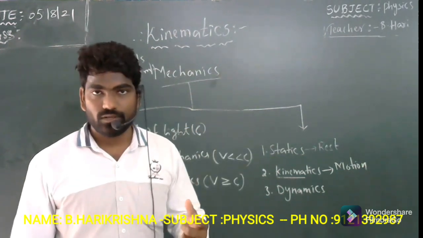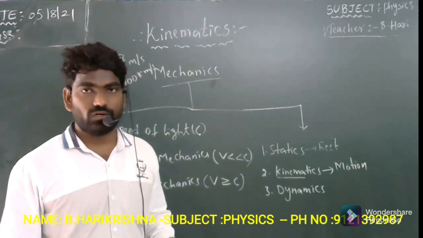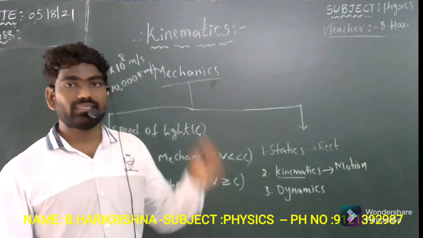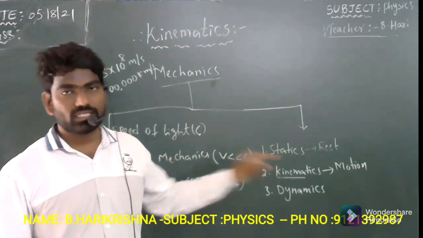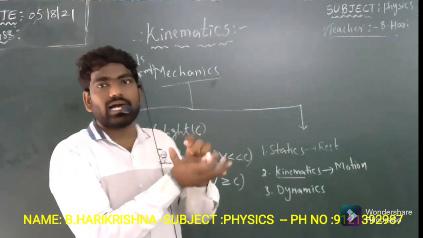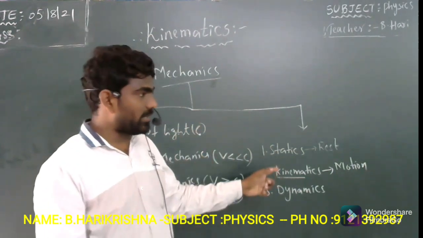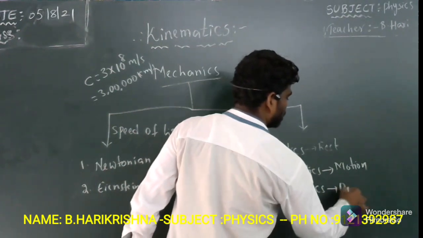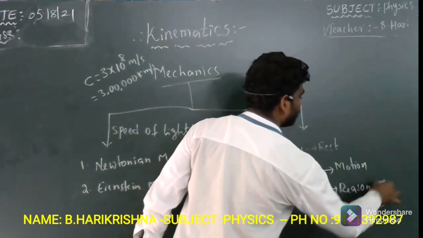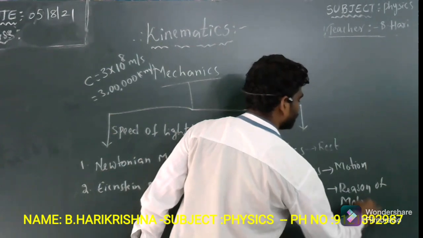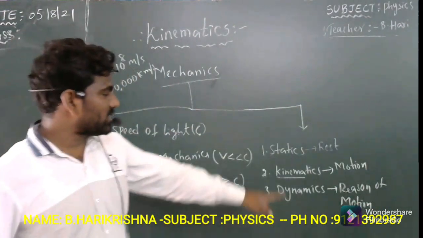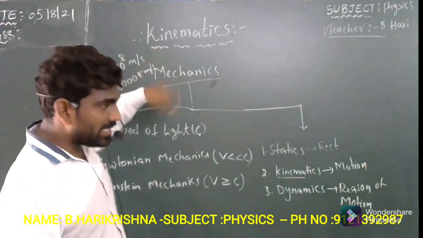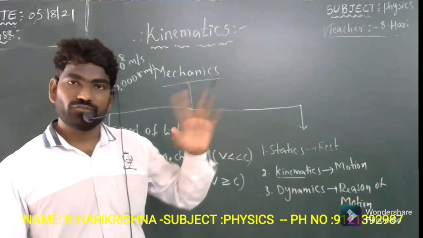And one more point you should remember: kinematics deals with the objects which are in motion, but what is the cause or reason of motion? It cannot describe or discuss that reason or cause of motion. Whatever the reason or cause of motion is, it is not explained by kinematics; it is explained in dynamics. So I think now you can understand kinematics is one of the sub-branches in mechanics, and mechanics is again a branch of physics.